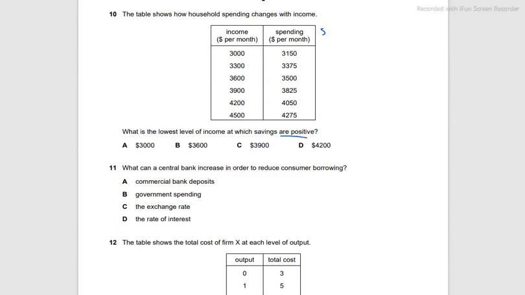So we have to make a savings column and calculate all these, and the calculated ones are negative 150, negative 75, and 100. The lowest level of income at which savings are positive is the one where savings is 100. So 3600, B, is the correct answer.